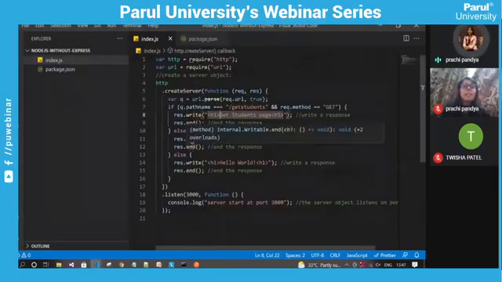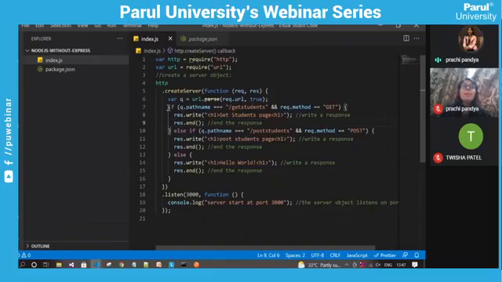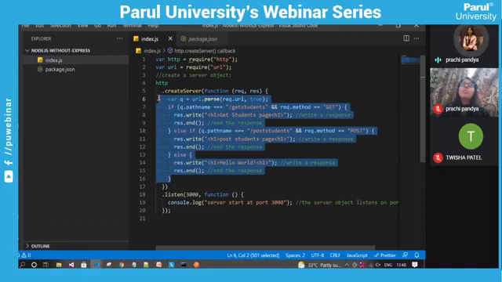So this is just one example: without using Express, for URL parsing and for routing, we need to write this extra code. It is not required at all. We have some special packages that allow us to write minimal code with more readability. So we should not use this kind of coding structure, because in real world scenarios you will be writing hundreds of APIs in one project.